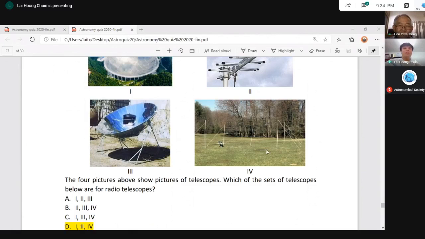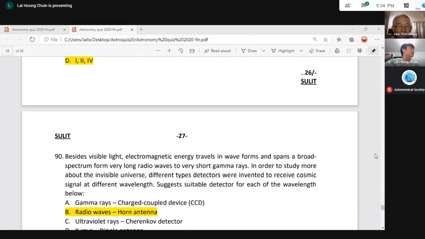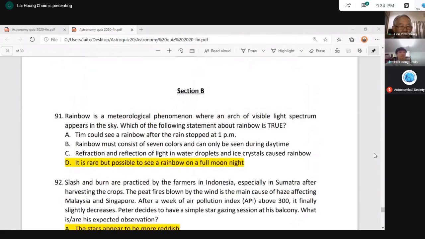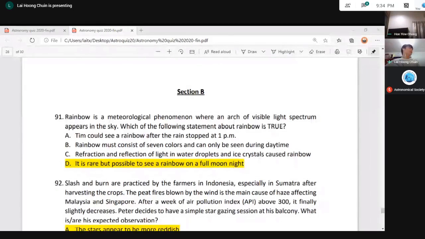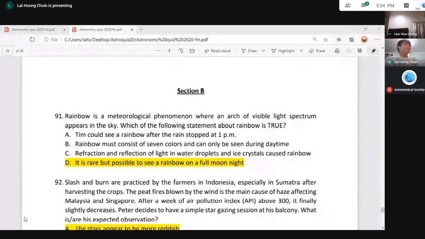Okay. Next, before we announce the results, we go one more question on section B. Just a brief information about section B. Section B is the section where we have multiple answers. Each correct answer you get 1 mark, but if you provide an extra answer, then marks will be deducted. So question number 91, the first question in section B, is actually a big trap which trapped a lot of students.